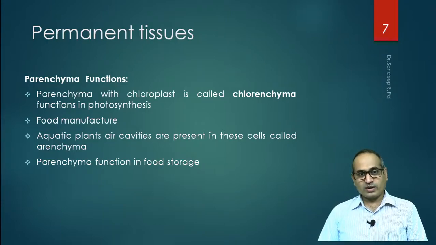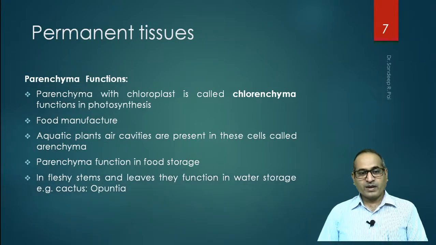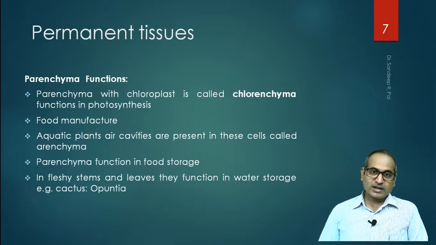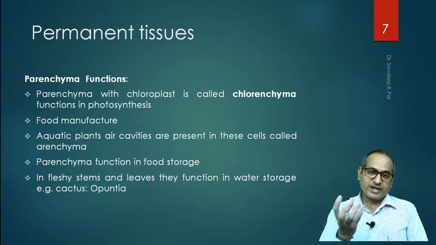So they store the food into them. The examples to be given: in fleshy stems and leaves, they function in water storage. Example, in case of cactus like Opuntia, you will see that there are the stems rather, which is a modification. You will see that there is water storage, a fleshy kind of mass is present in them.